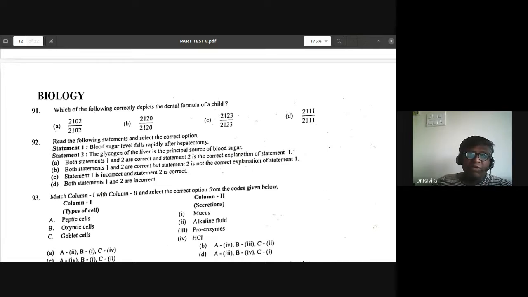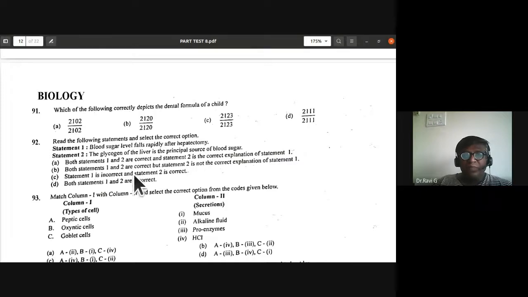There are 0 premolars and 2 molars. The wisdom teeth are formed later. I'll also be recording and sharing the session, so if network issues are there, it doesn't matter. Which of the following correctly depicts the dental formula of a child? It would be 2102.